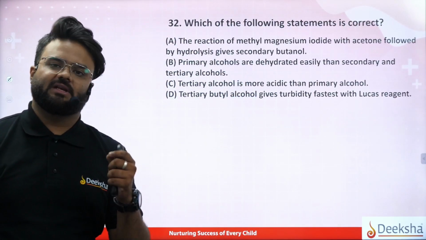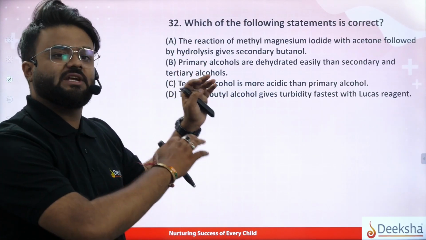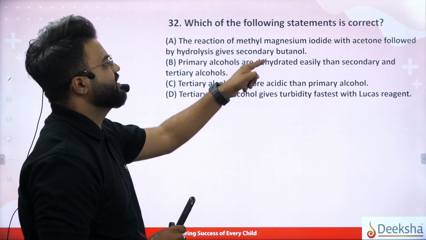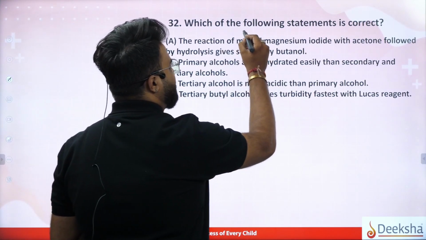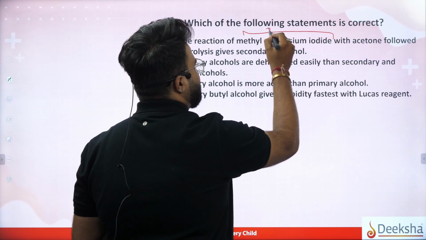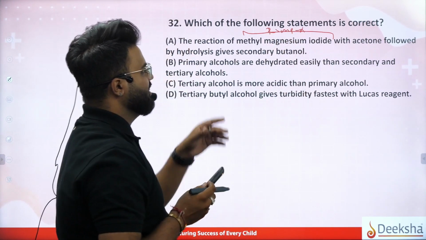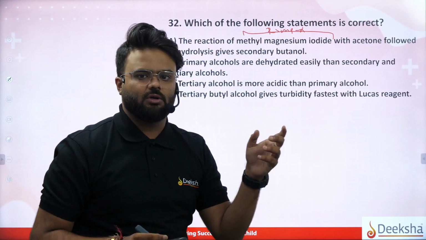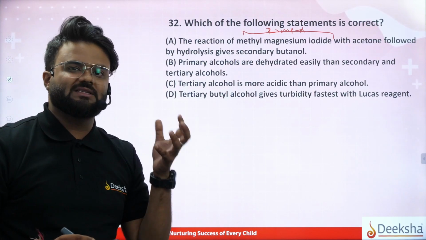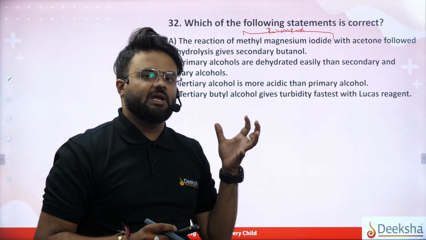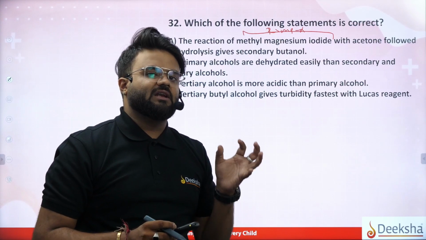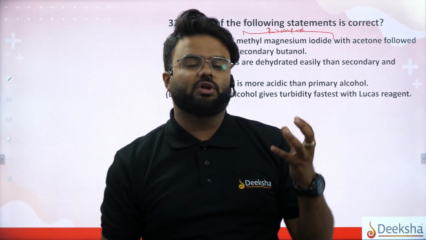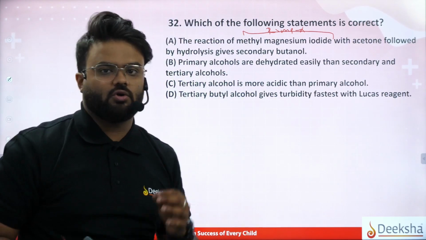Okay, coming back to question number 32. Which of the following statements is correct? The options say the reaction of methyl magnesium iodide. What is this methyl magnesium iodide? It is a Grignard's reagent, RMgX. Methyl magnesium iodide with acetone followed by hydrolysis gives secondary butanol. Do you really think that with a ketone it gives secondary butyl alcohol? We know that when Grignard's reagent reacts with a ketone, it always gives a tertiary alcohol.